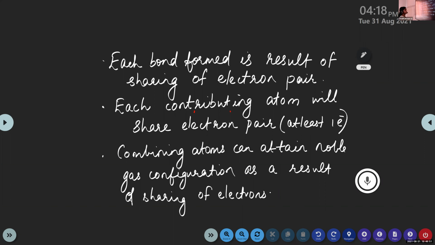Can you please read the points? The important conditions. Each bond formed is a result of sharing an electron pair. Each contributing atom will share an electron pair, at least 1 electron. Combining atoms can attain noble gas configuration as a result of sharing of electrons.